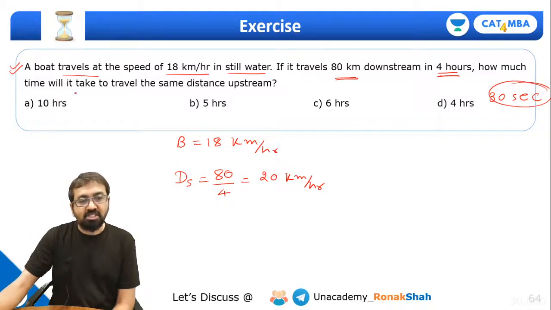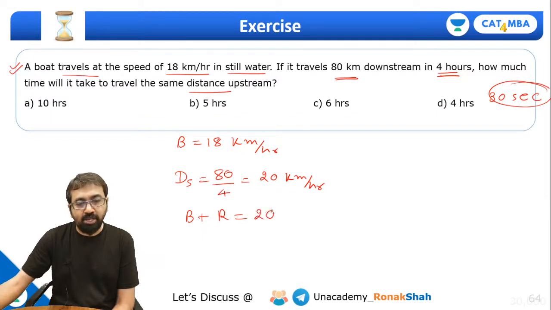Okay, now how much time will it take to travel the same distance upstream? Guys, now what is speed downstream? It's speed of the boat plus speed of the stream, or I can say speed of the river. Let's indicate by R. So that is 20. Out of that the speed of boat is 18. So can I say speed of the river should be 2 kilometer per hour?